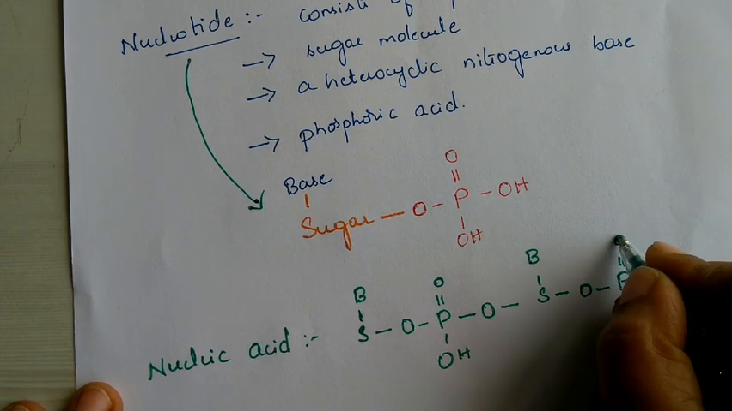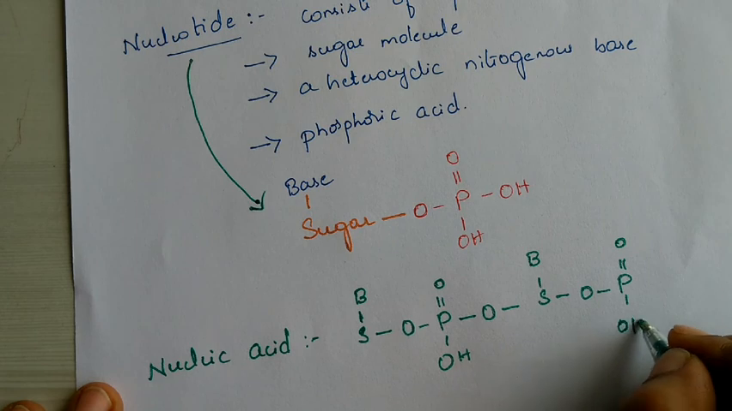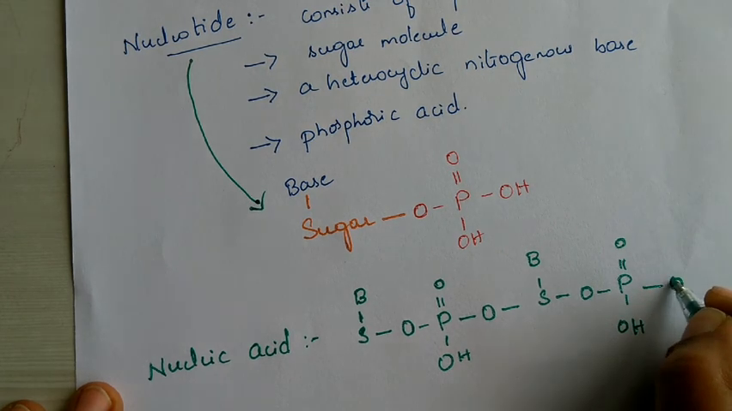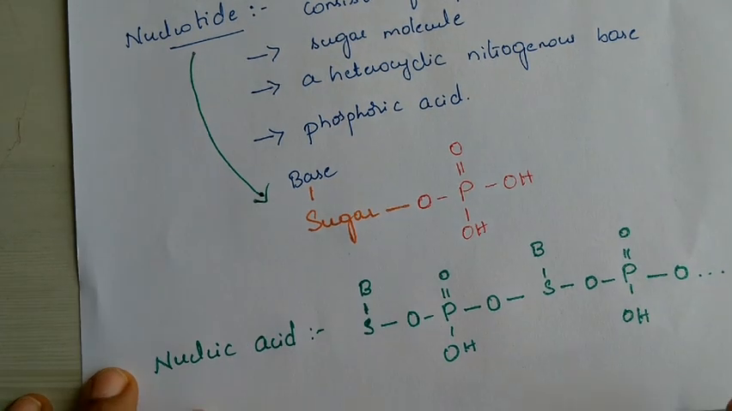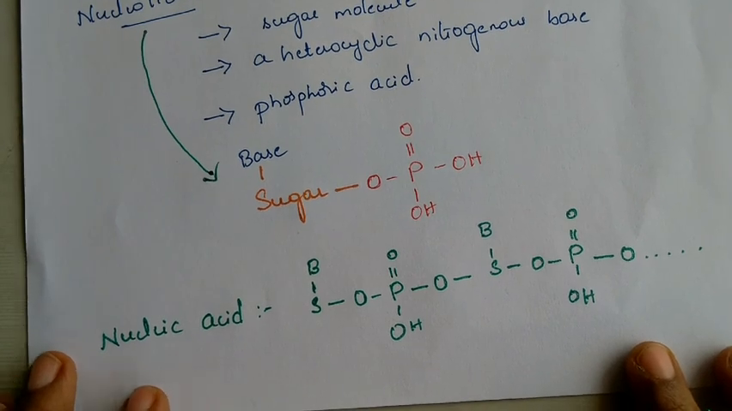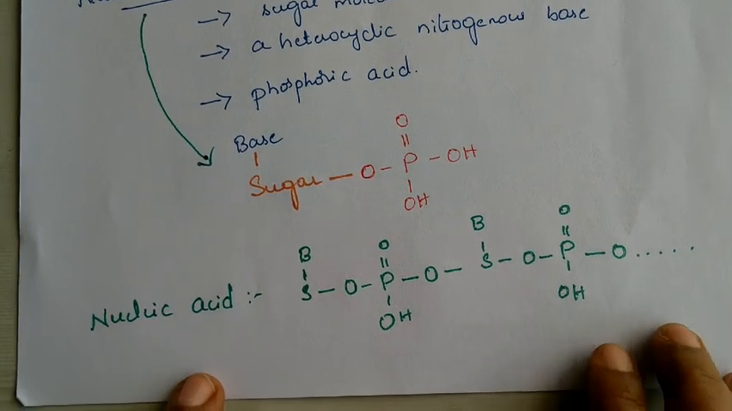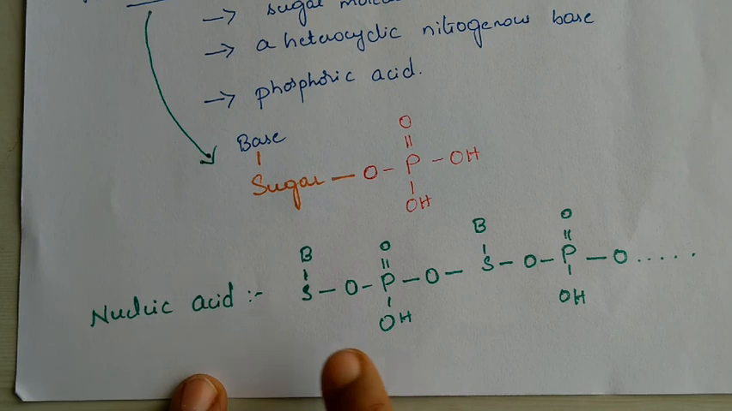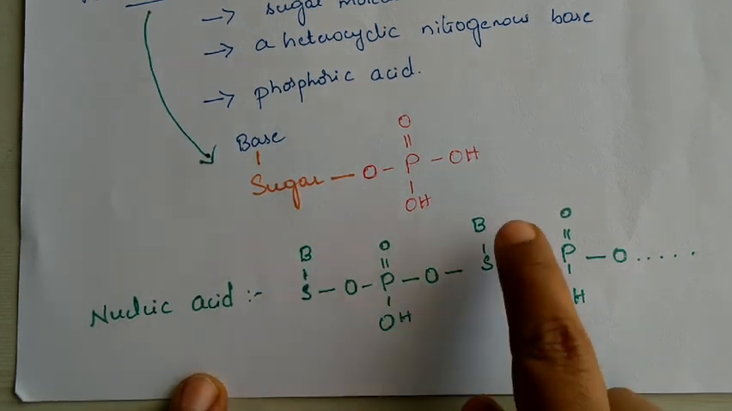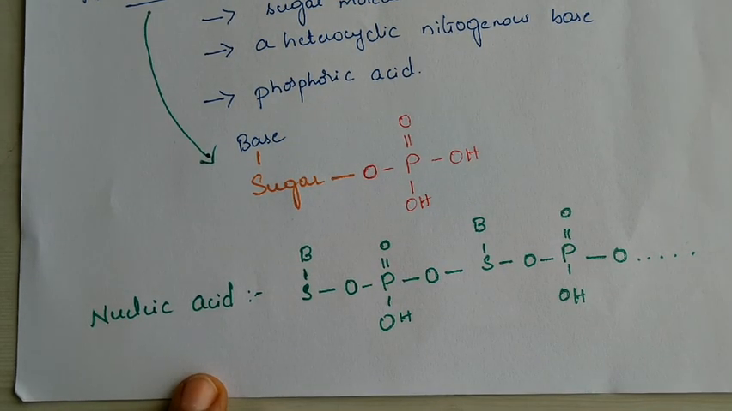Like this, each nucleotide is going to bond to one another and form a link like this. What that link is, we are going to study. For now, we just understand sugar, base, and phosphoric acid, and we are going to study their structures. Further, they are classified again, and we'll study that structure now.